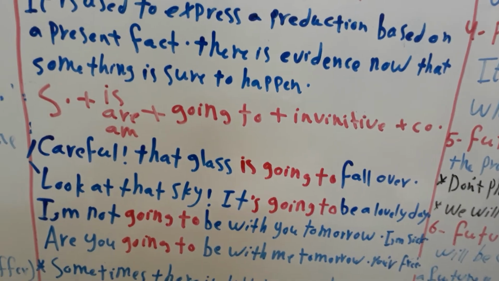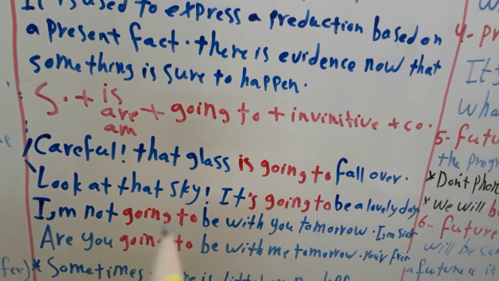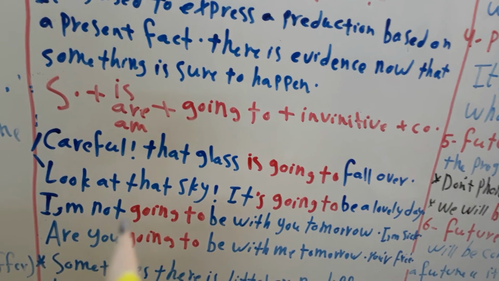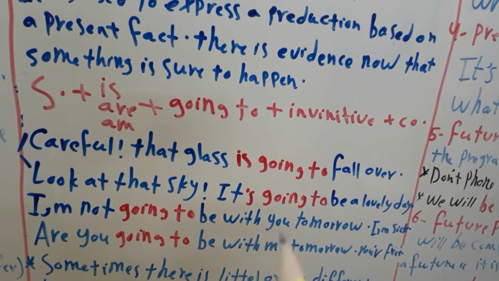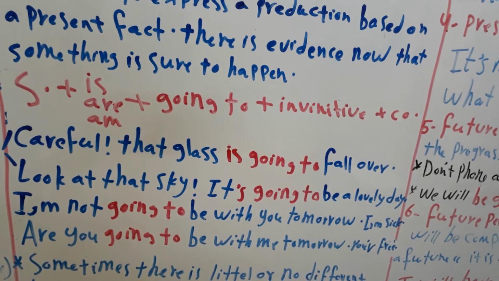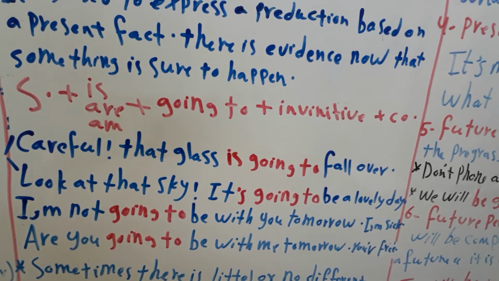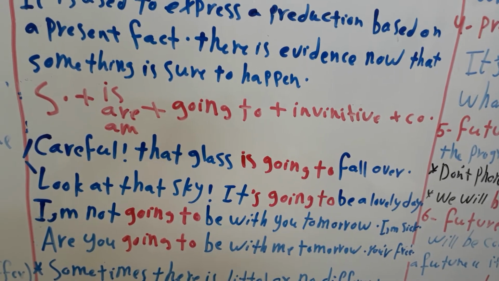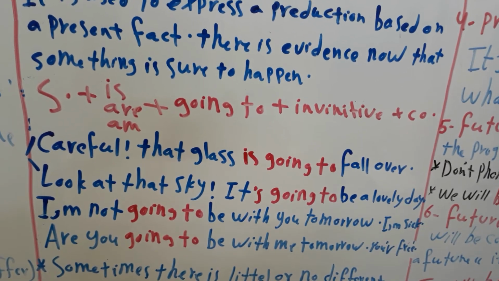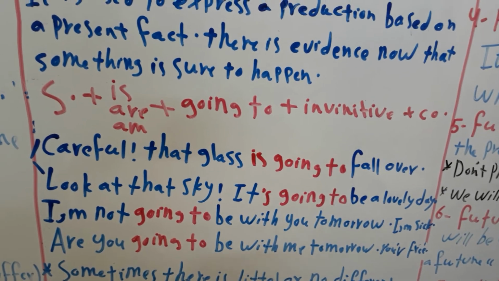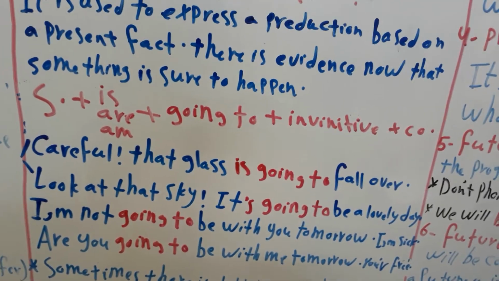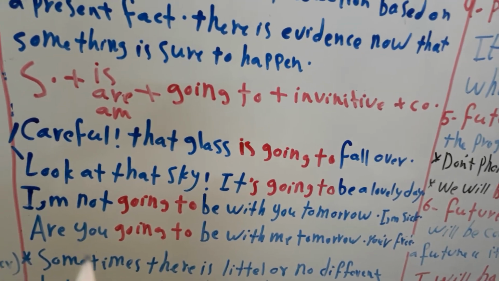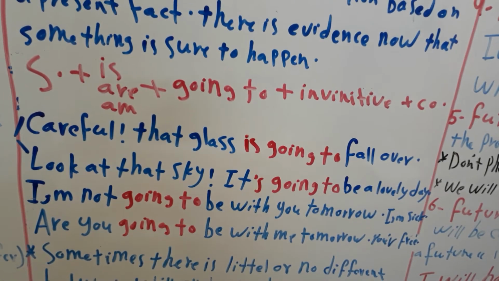Okay, now I will use the negative form. I am not going to be with you tomorrow. I am, for example, sick. I give evidence that I am sick, so I can't go. I predict that I can't go with you because I am sick. Another example, are you going to be with me tomorrow?